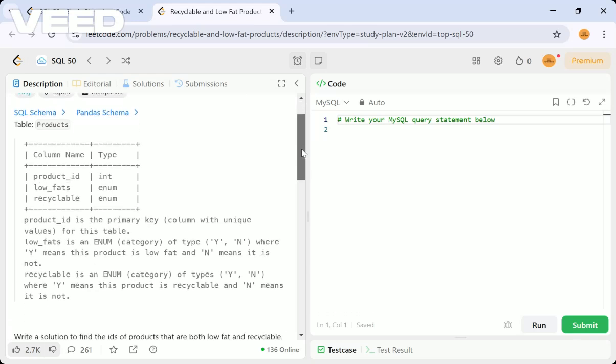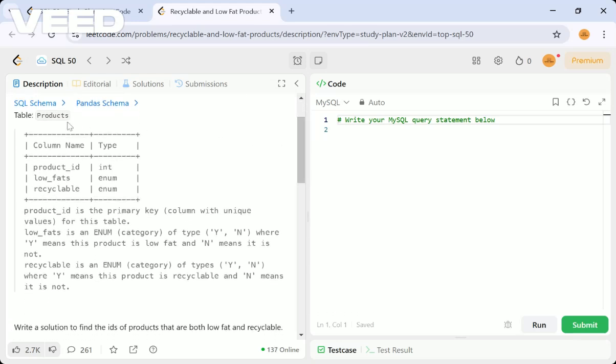Let's go into the schema. They have given a Products table, which has the columns product_id, low_fats and recyclable. They are first giving info about the column names, and then the column types. product_id is an integer, low_fats is an enum, and recyclable is an enum. product_id is an int which is a primary key, a column with unique values for this table.